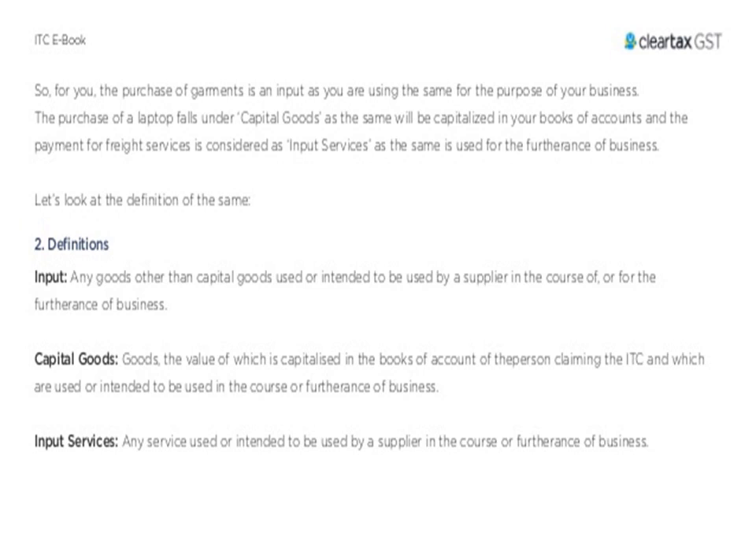So let us look at the definitions. Any goods other than capital goods used or intended to be used by the supplier in the course of business are called inputs. Capital goods are goods the value of which is capitalized in the books of accounts of the person claiming the input tax credit, and which are used or intended to be used in the course of business. Input services are the services used or intended to be used by the supplier in the course of business.